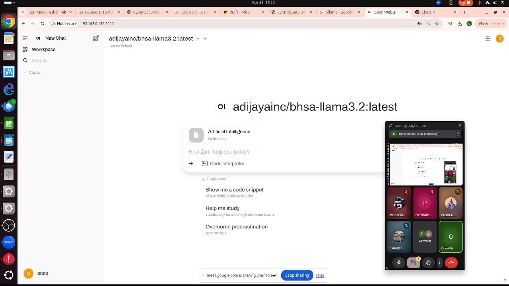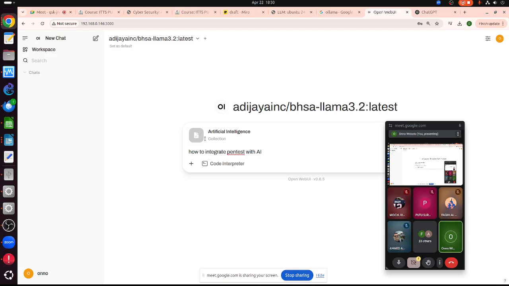Then we can type in the prompt like here. For example, how to integrate pen test with AI.